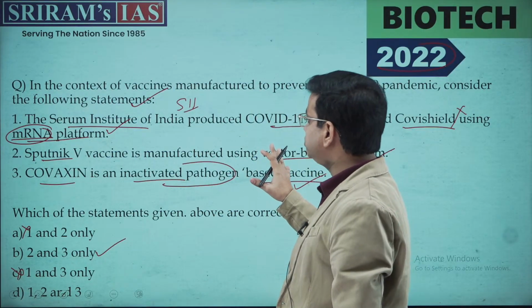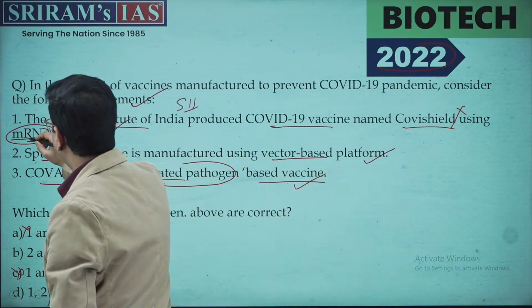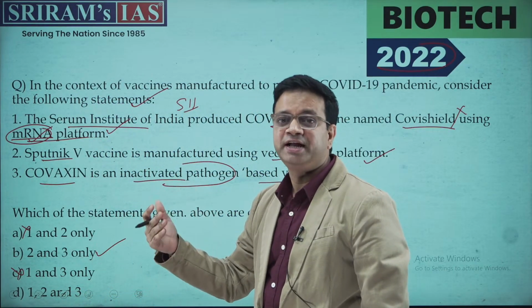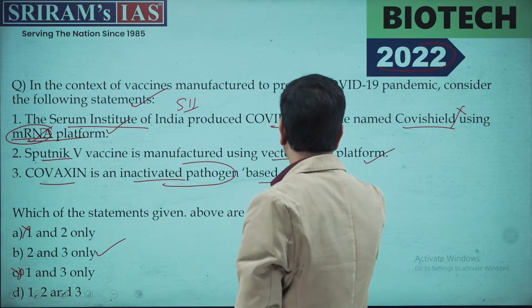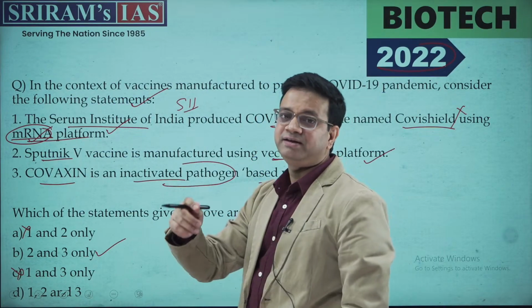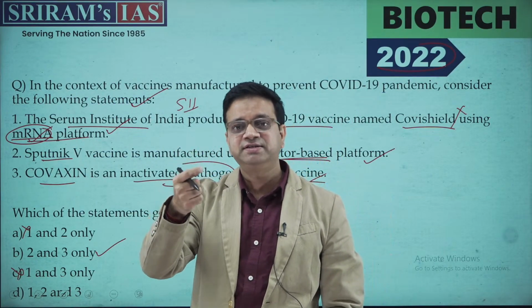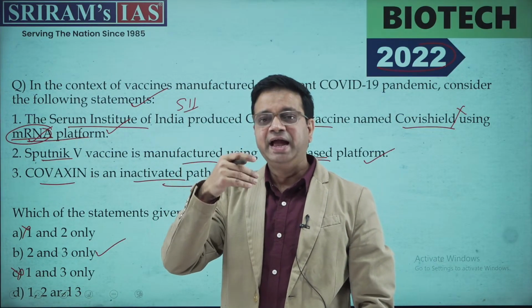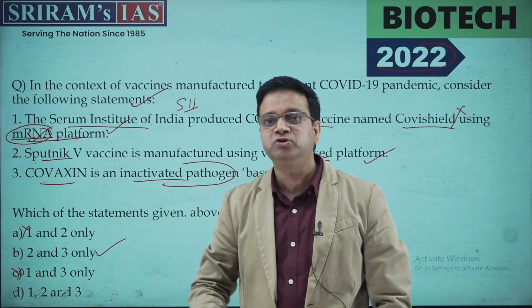So make sure you know the difference between the mRNA platform. This is a messenger RNA platform which is being used, which was used by AstraZeneca. And the other is vector-borne. In vector, what happens is that things like the viruses, in an inactivated form, are taken into the human body and it activates the immune response of the human body.